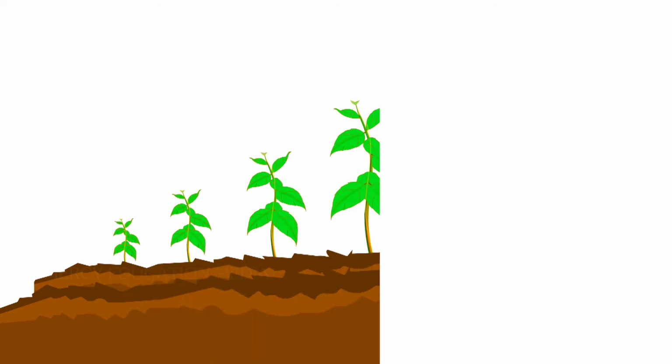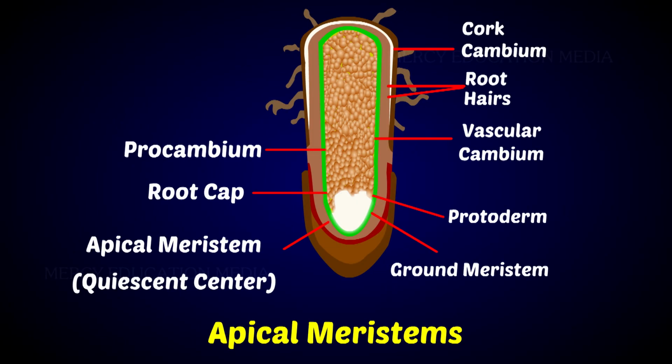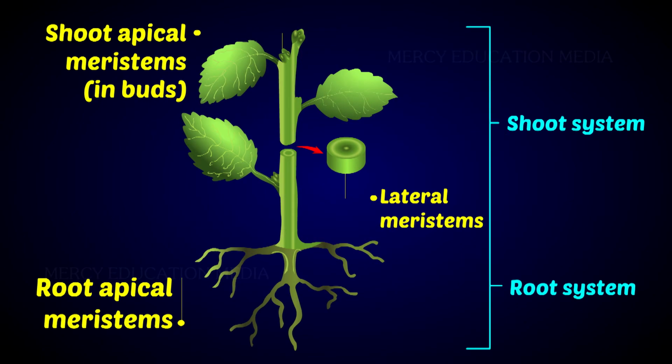Let us discuss the phases of growth. The growth in length of a plant is due to the meristematic activity of the apical meristems that takes place in root and shoot apices, whereas increase in thickness of stem and root is due to the activity of lateral meristem. Now let us see how the period of growth is divided.